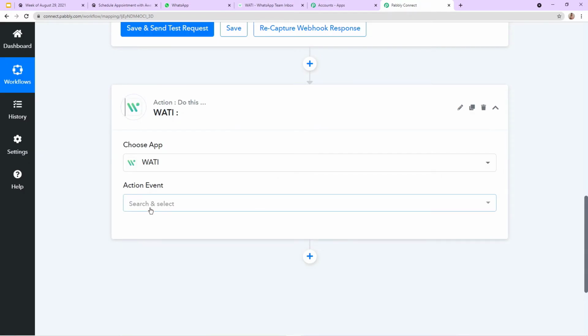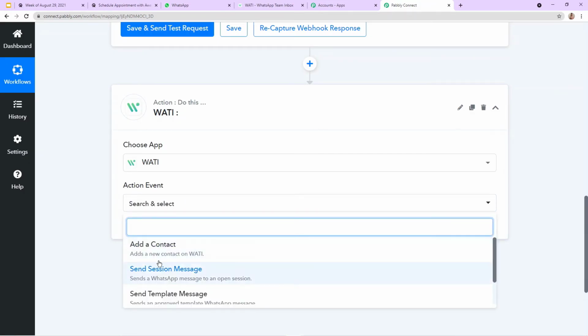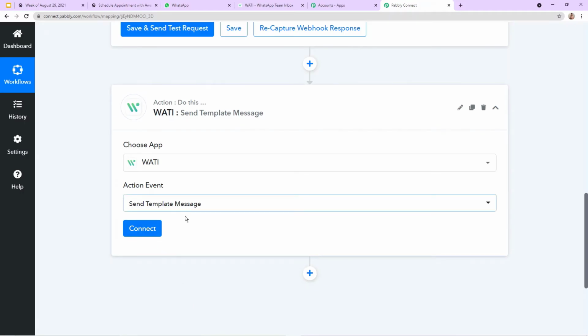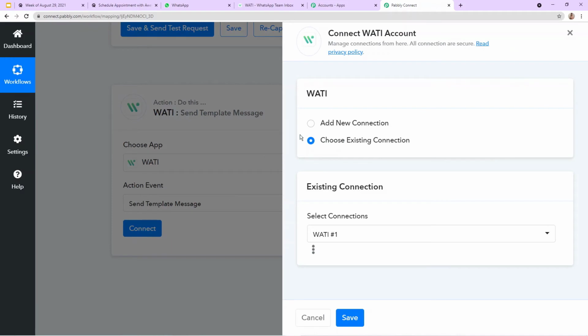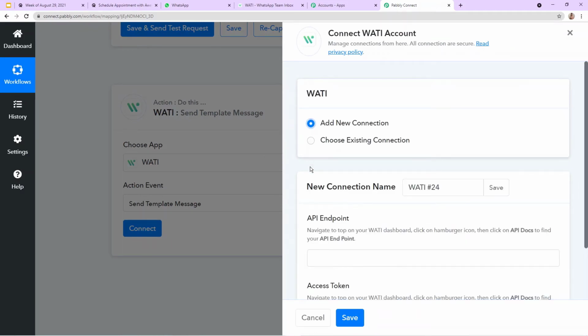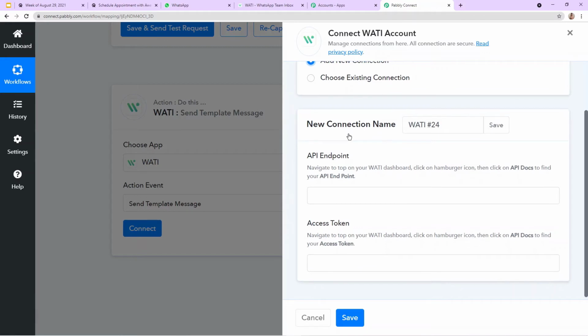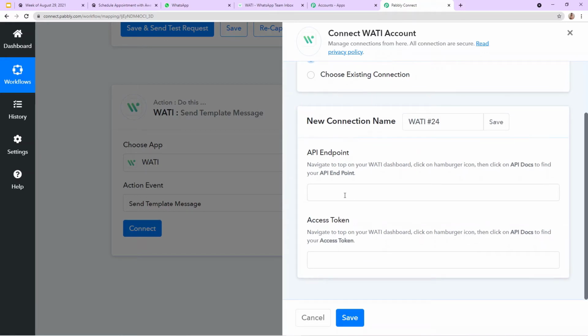Let's first choose the action event. The action event will be send template message. After selecting send template message, I'm going to click on connect. After clicking on connect, we need to make a new connection. Here I'm going to click on add new connection. Once I clicked on add new connection, here you can see it is asking me to fill these fields, which is API endpoint, and the second one is access token. So let's read this help text from where we can get the API endpoint and access token.